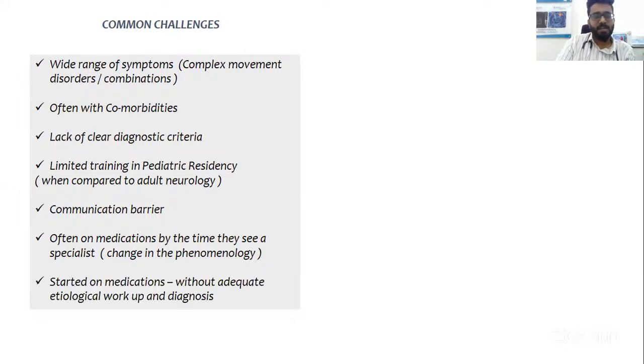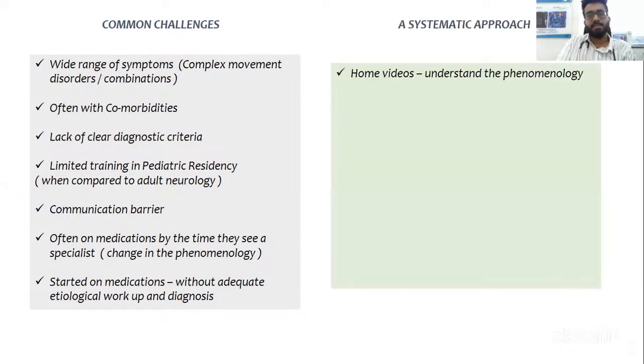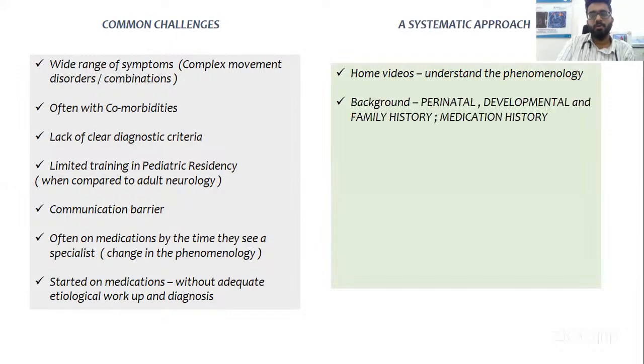And as I said, medications are started without adequate etiological workup. Treating a movement disorder is not symptomatic treatment. You have to find out why this movement disorder started. You have to go right into the basics and dig up the etiology. As I said, a systematic approach is extremely important. Home videos are the most crucial in seizures and also in movement disorders. And the background history, I would not go into the details, but everything is extremely important: perinatal, developmental, family history, medication history. All of them are equally important in a movement disorder.